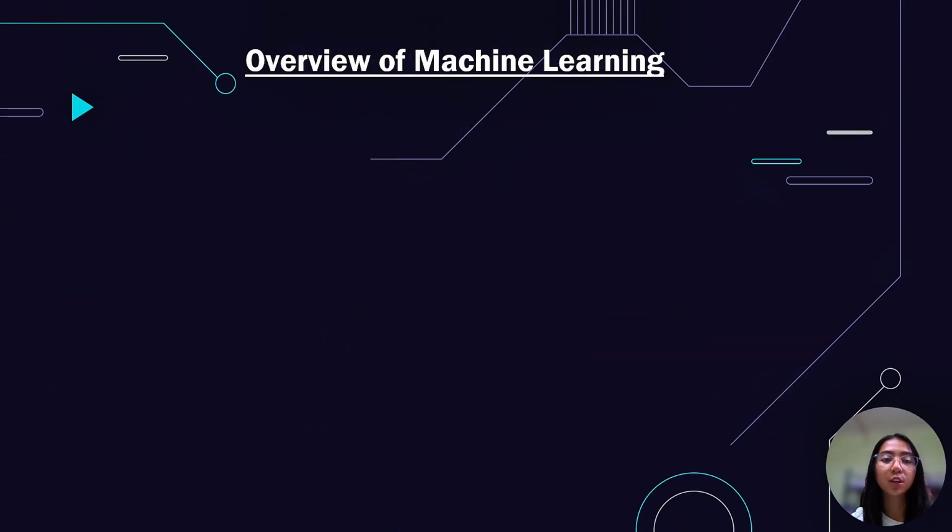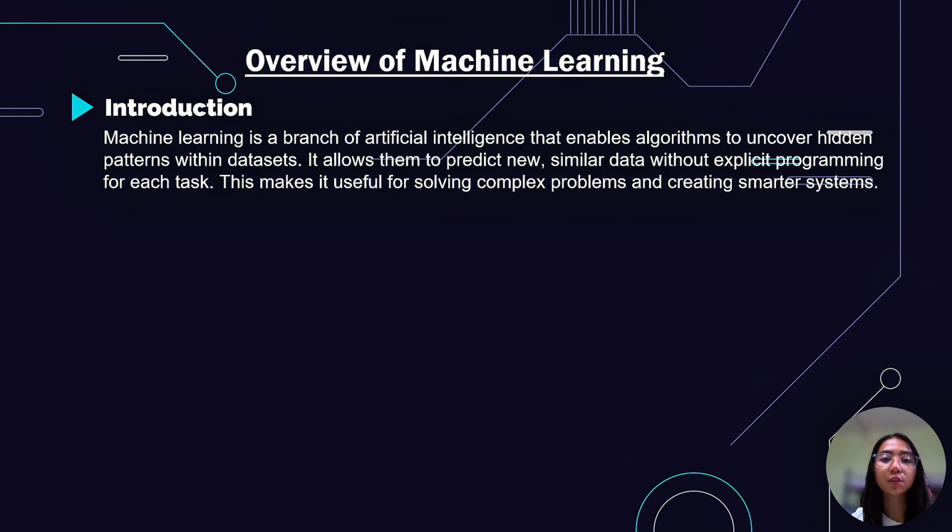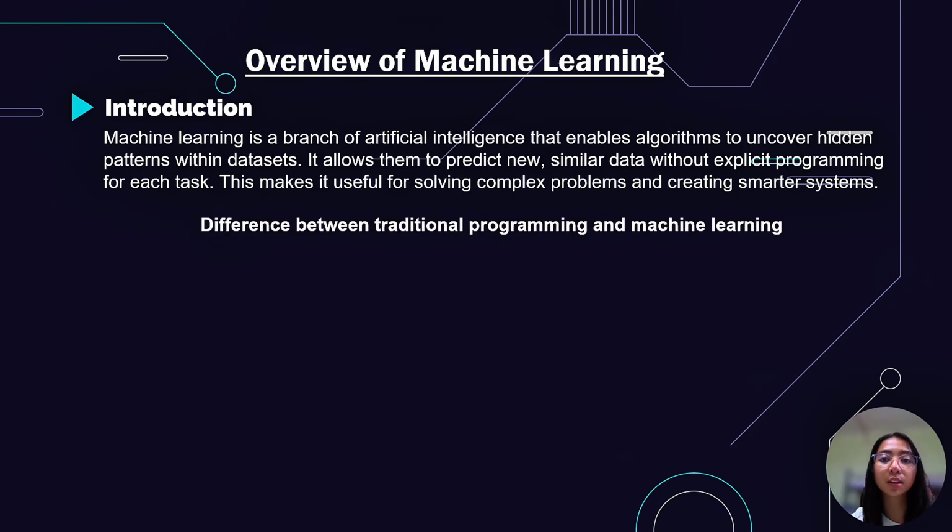Hello everyone, in this video we are going to talk about an overview of machine learning. Machine learning is a branch of artificial intelligence that enables algorithms to uncover hidden patterns within datasets. It allows them to predict new, similar data without explicit programming for each task. This makes it useful for solving complex problems and creating smarter systems.